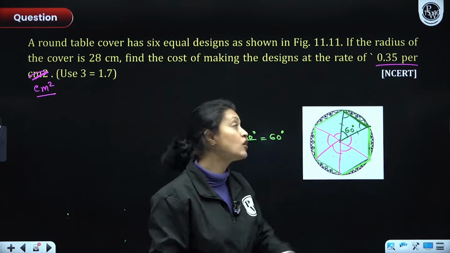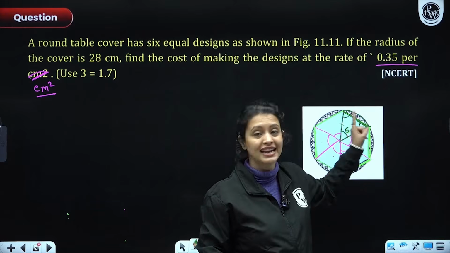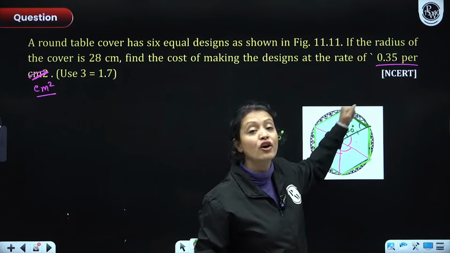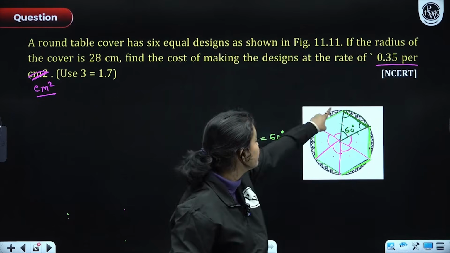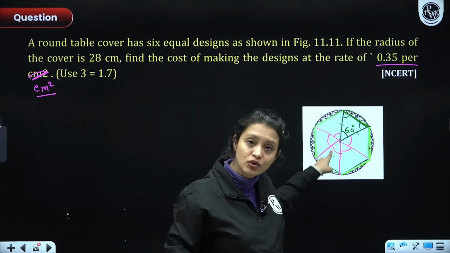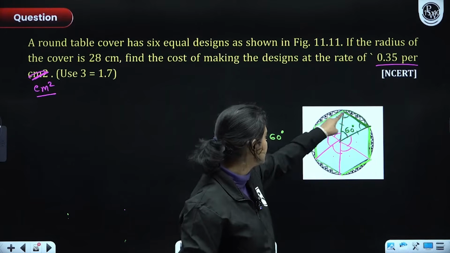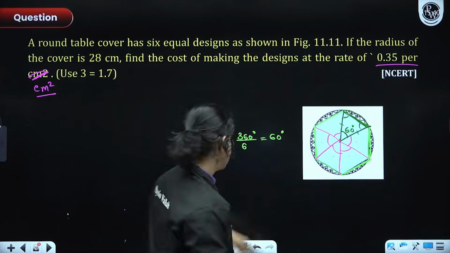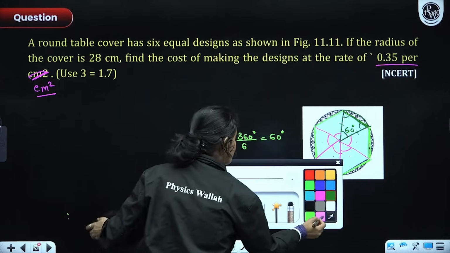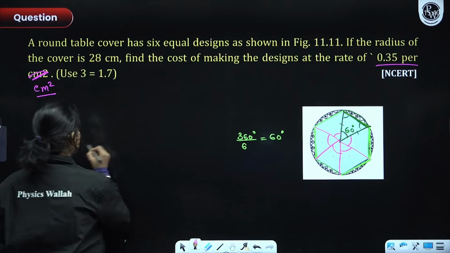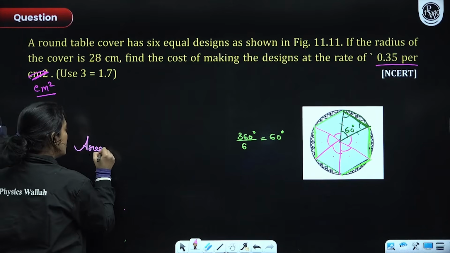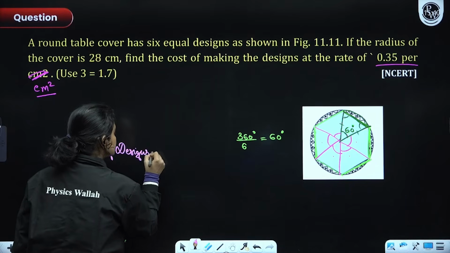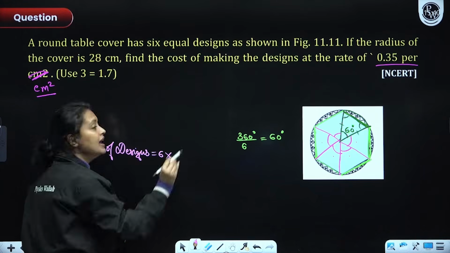Now, how will you figure out the area of this design? Area of one design would be area of the sector with 60 degree angle minus area of equilateral triangle, right? Now, I have to find the area of these 6 designs. There are 6, 1, 2, 3, 4, 5, 6. So you'll multiply the area of one design with 6. Okay, so I'll write it here, everyone. Area of designs: there are 6 designs, so I'll multiply 6 with the area of one design.